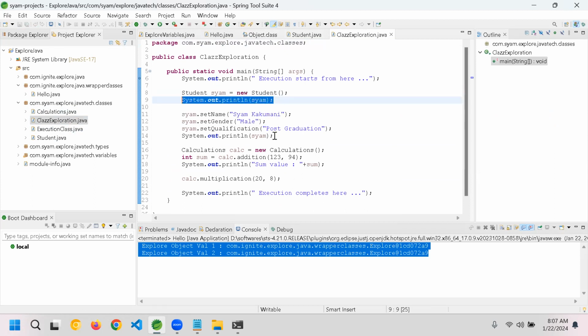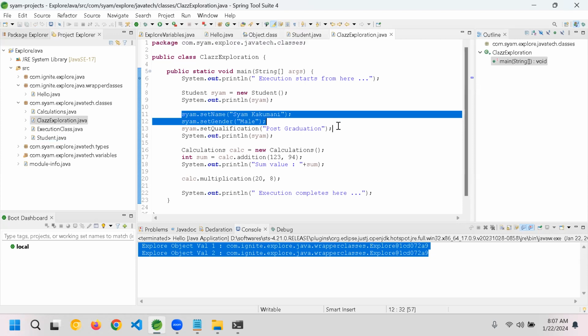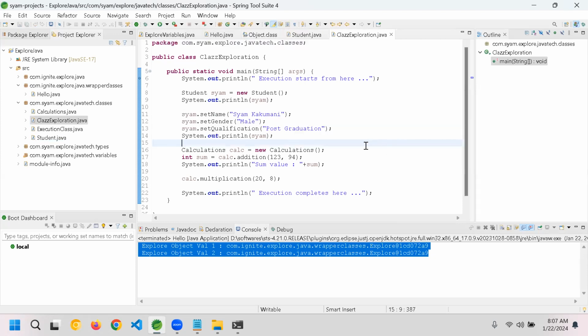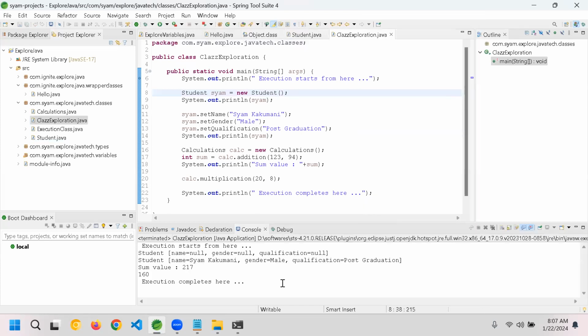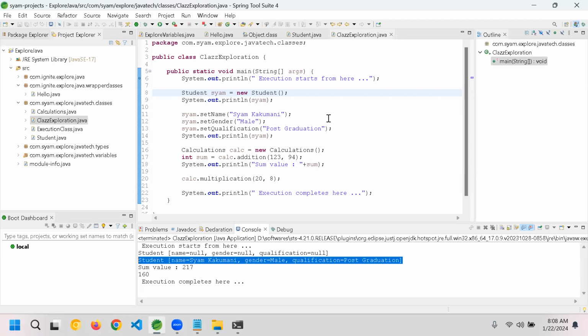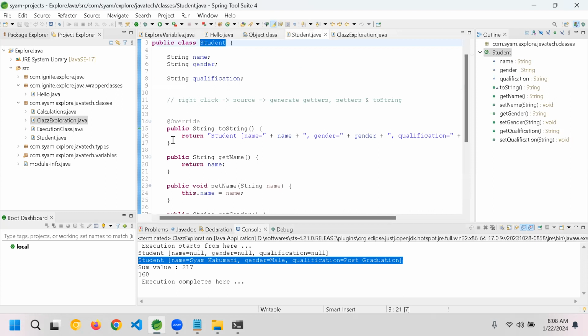When you print it again, after I set these values, it prints the values. Let me execute this now. Right click, run as Java application. You can see first time it is printing all null, and after that it is printing the values which I have given. This is just because we have overridden the toString.